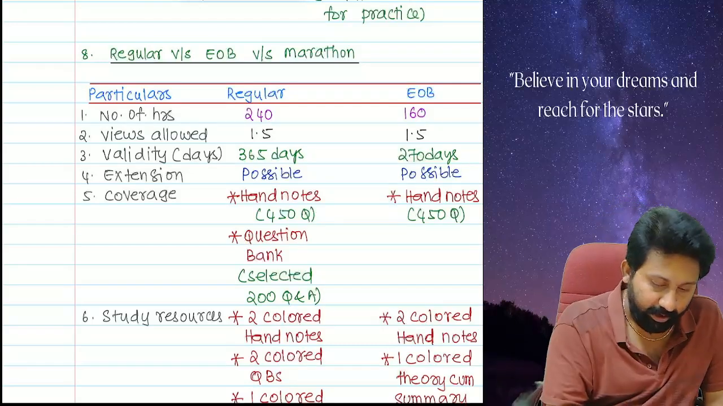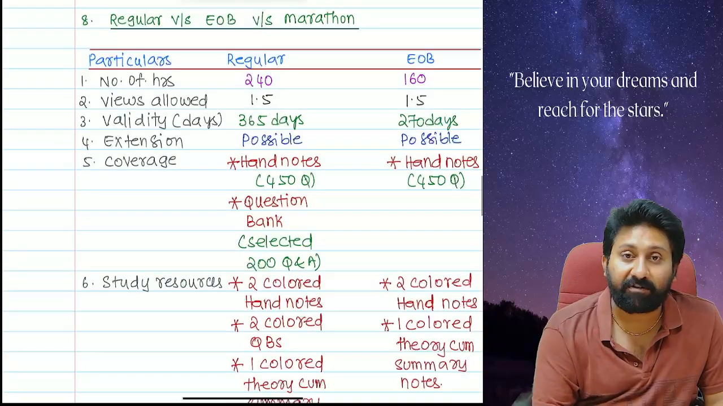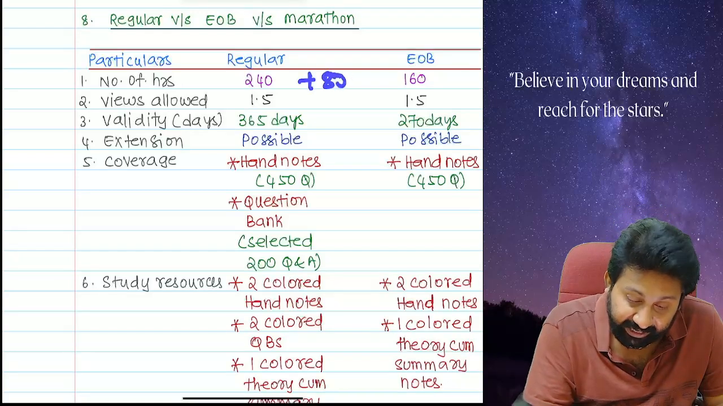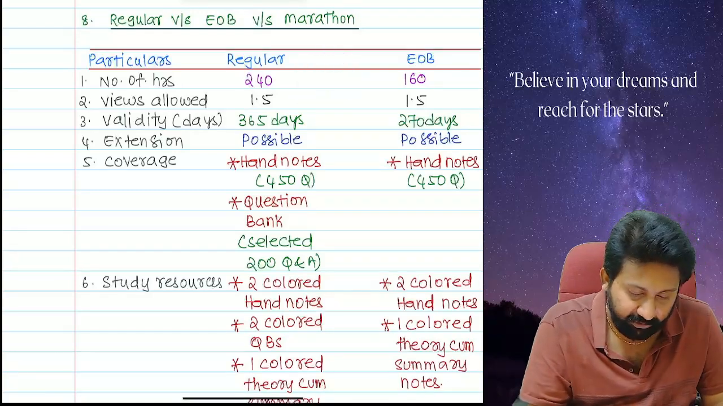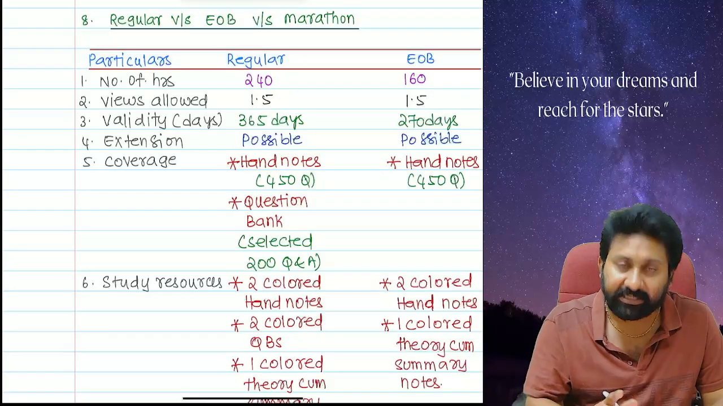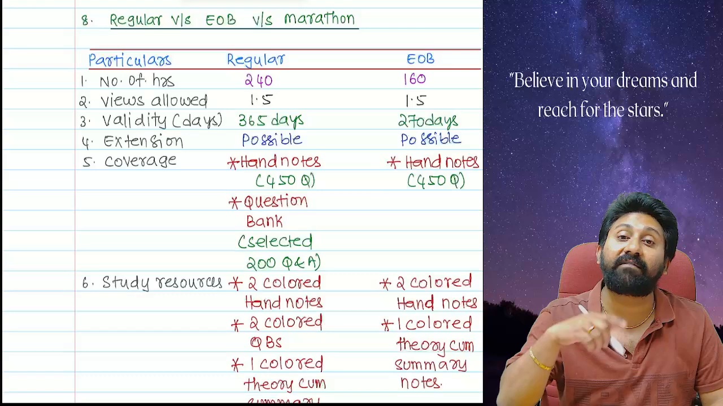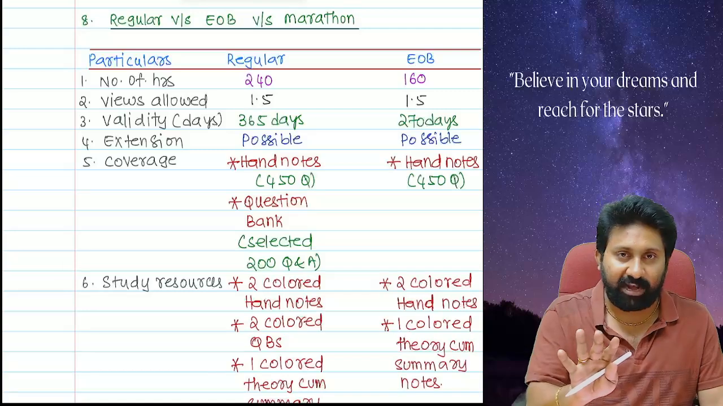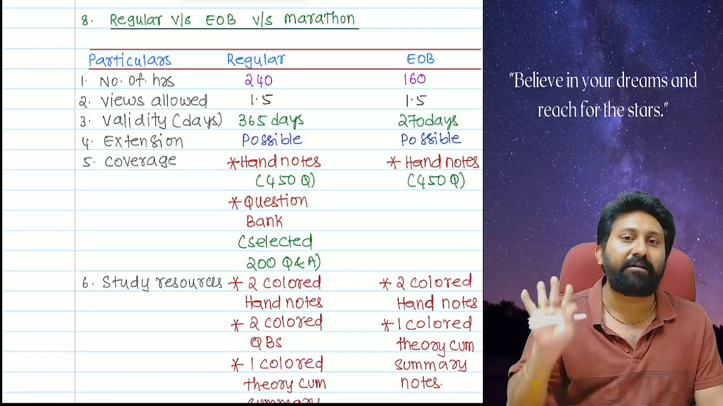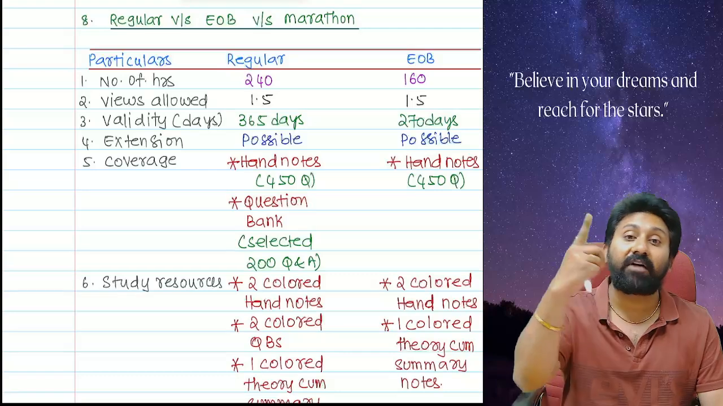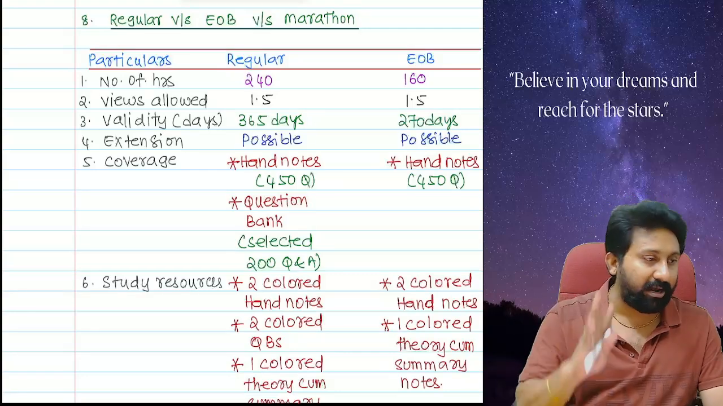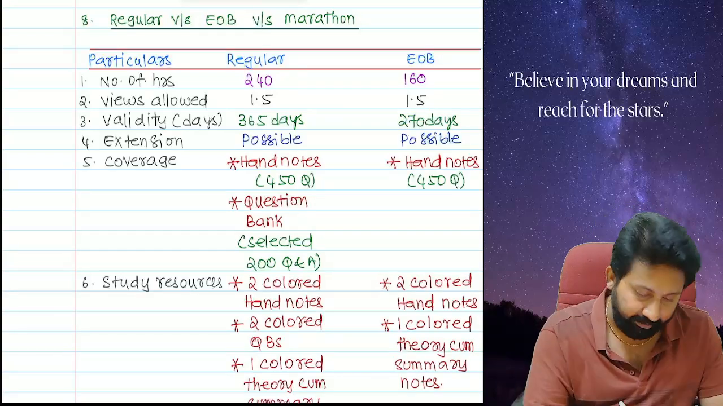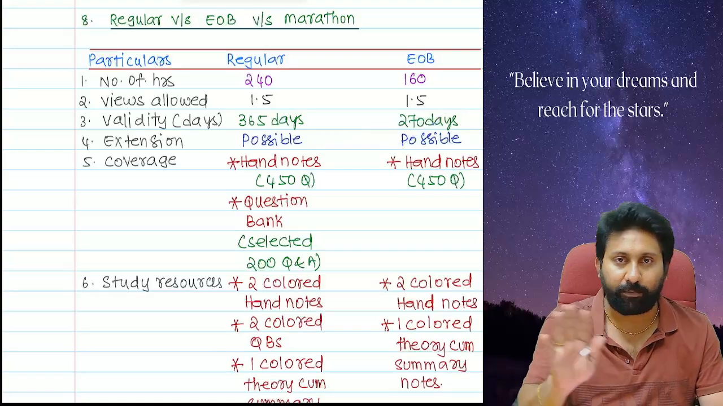You can see there, regular versus EOB. Number of hours: regular 240, EOB 160. Extra how many hours? 80. Why will it come? Let me tell. Views allowed is 1.5 views, which means a 1 hour video you can listen to for 1 hour 30 minutes. Unlimited views means if you open it and close immediately, nothing will happen. View duration of 1.5 means a 3 hour lecture can be watched for 4.5 hours. Opening and closing you can do unlimited times. Validity is 1 year for regular and 270 days for EOB. Extension is possible for both on a nominal payment.